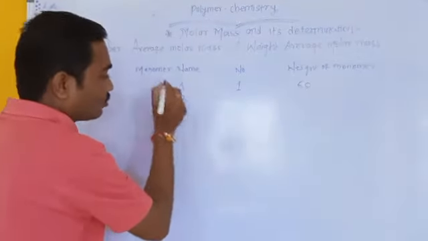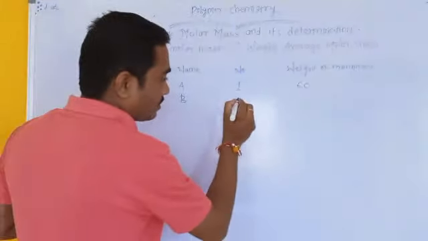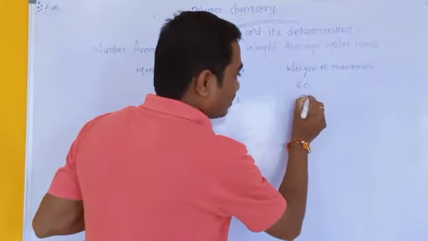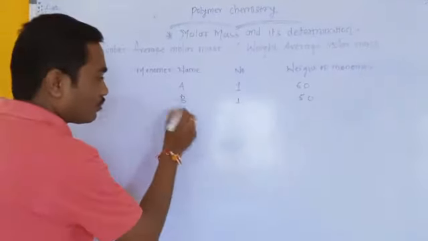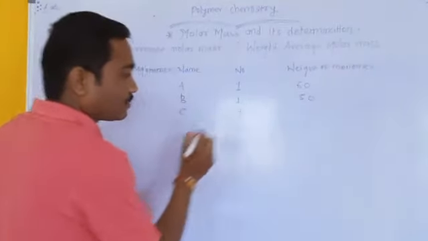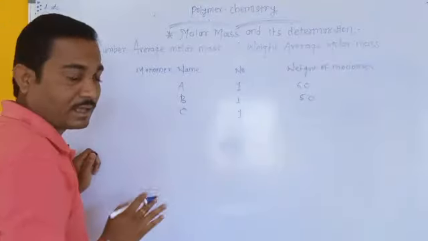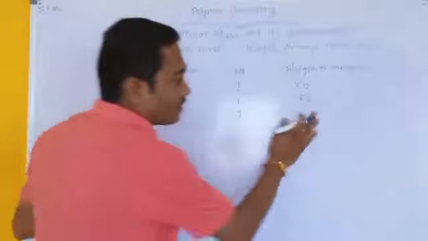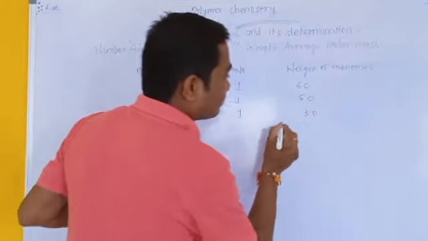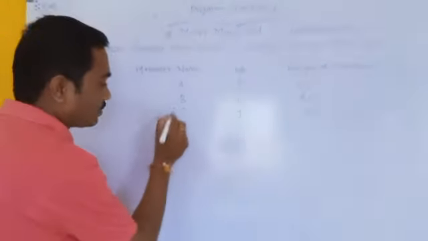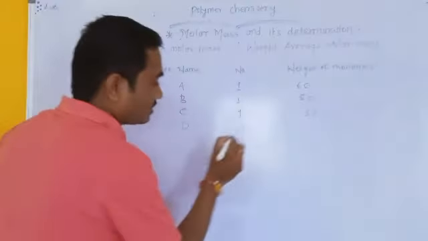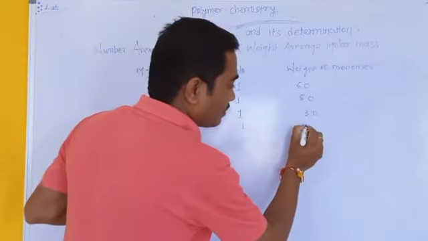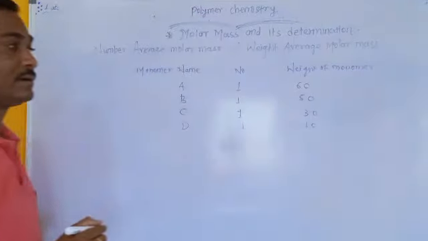Second is monomer B, 1 and weight 50. Third, monomer C, also taken in quantity 1, weight 30. And the last monomer is D, taken in quantity 1, whose weight is 10.